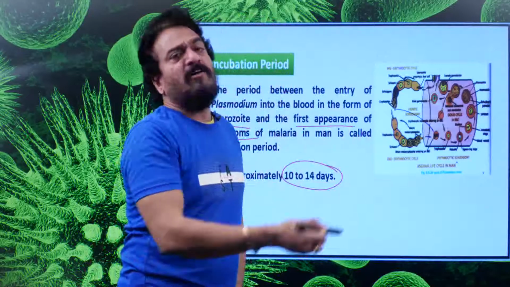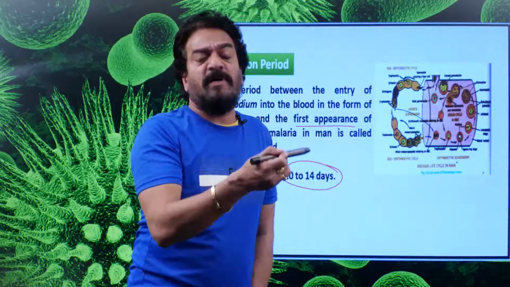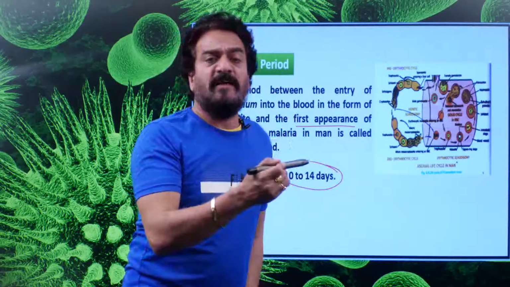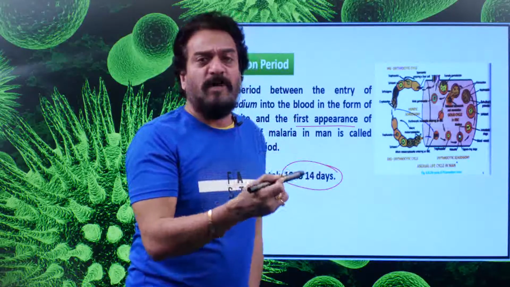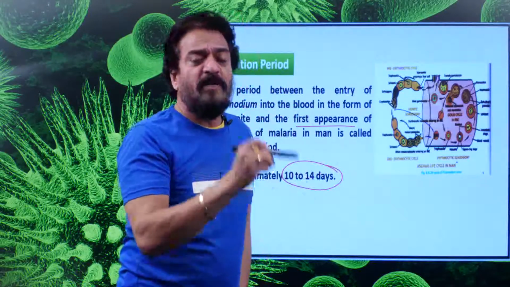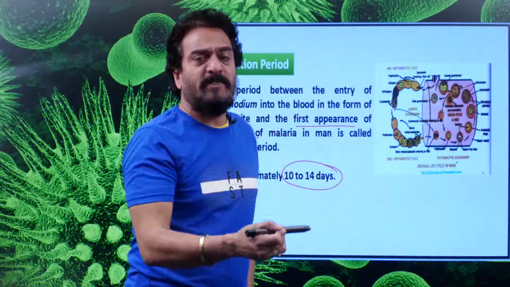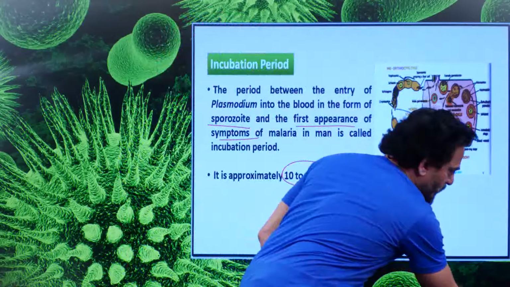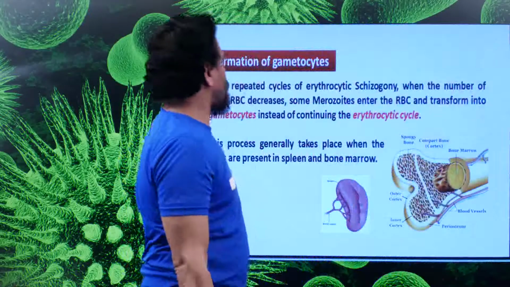Do you know what is the meaning of pre-patent period? That is nothing but hepatic schizogony, that is pre-erythrocytic cycle 8 days and exoerythrocytic cycle 2 days. 8 plus 2, nearly 8 to 10 days is the pre-patent period, during which Plasmodium will multiply in number and the disease symptoms are never exposed. That is the pre-patent period, and this is the incubation period.